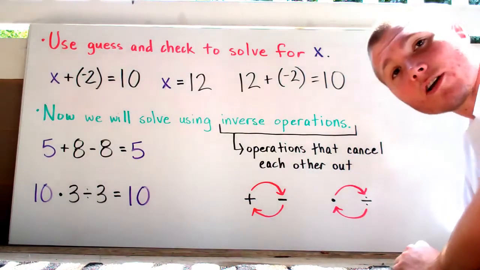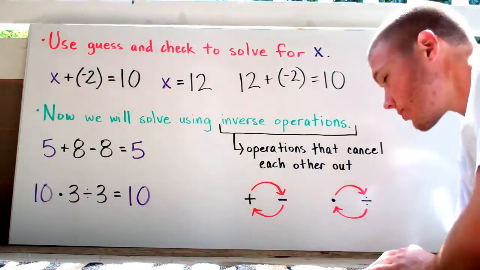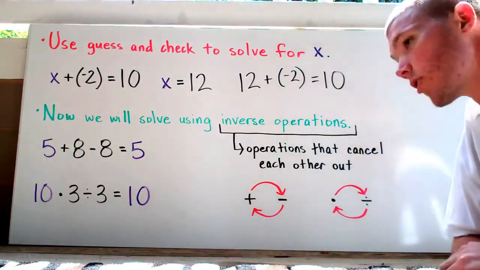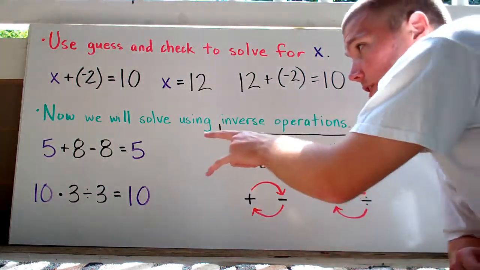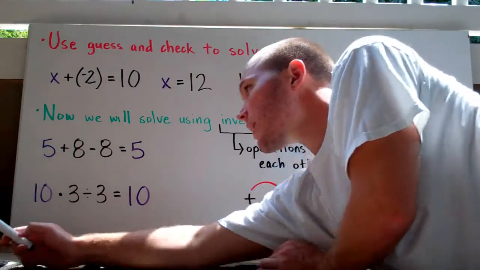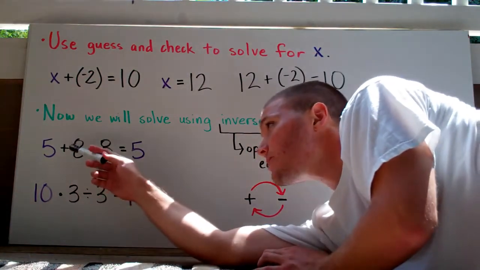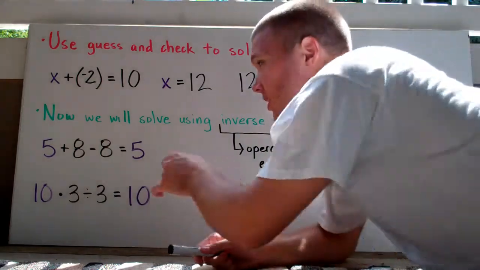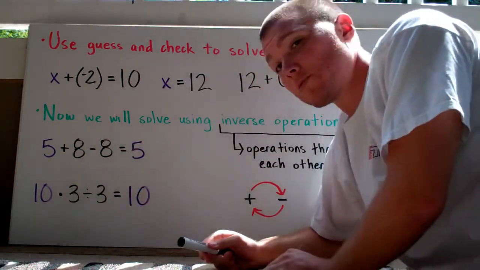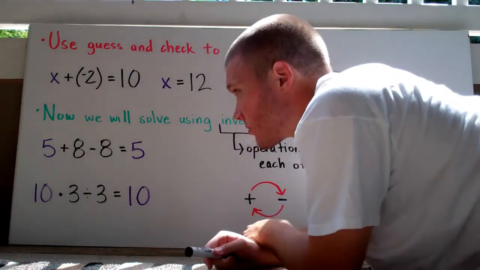Addition and subtraction are inverse operations. They cancel each other out. Multiplication and division are also inverse operations, so these are going to cancel each other out. And this is why over here, if you look, I start with positive 5 plus 8, and the opposite of plus 8 would be minus 8.